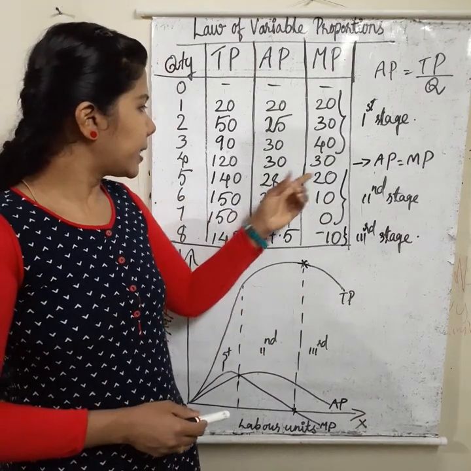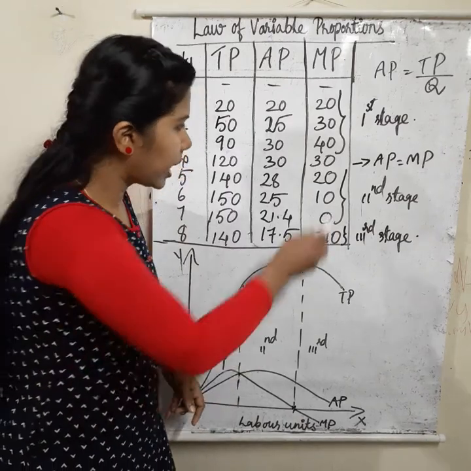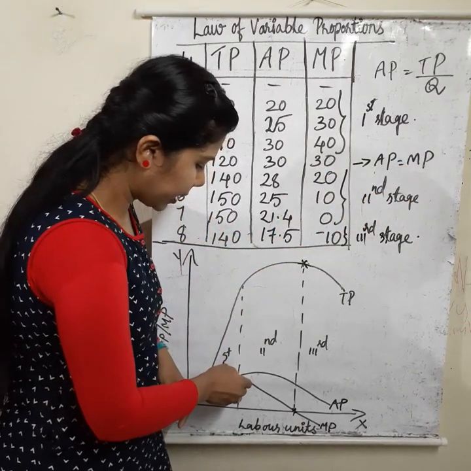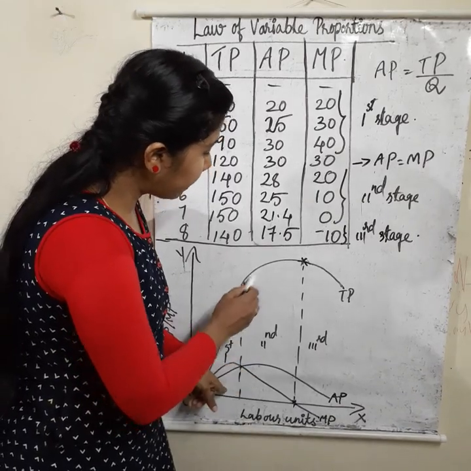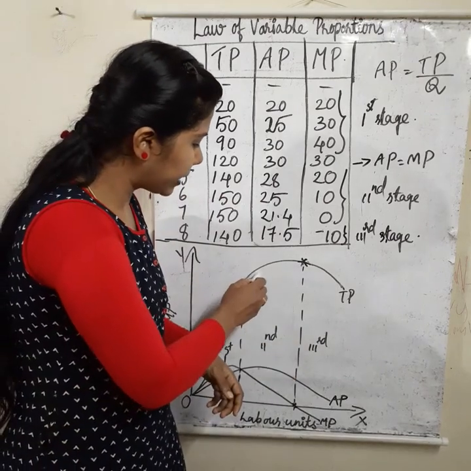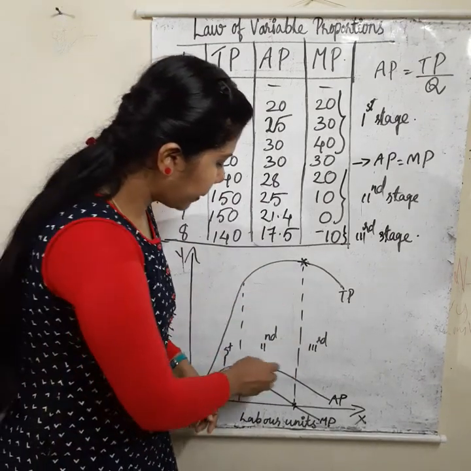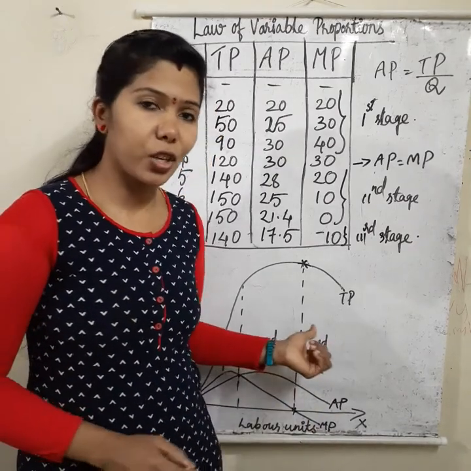Okay. Then the second stage. In the starting of the second stage, AP and MP will be equal here. Then TP increases at a diminishing or decreasing rate. We can see the slow growth only. Then AP and MP will decrease in the second stage. Okay. So this is the stage of decreasing returns.